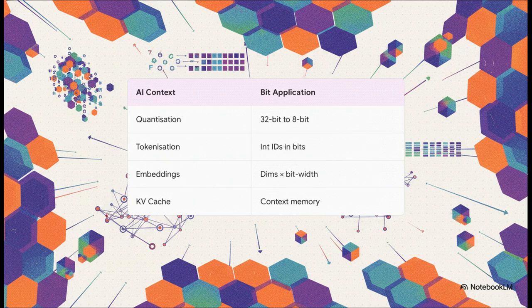Tokenization relies entirely on vocabulary size dictating the bit width of integer IDs. And consider the key value, or KV cache, in large language models. If you want a 100,000 token context window and you're using float 16 precision, that demands roughly 50 gigabytes of memory just for the KV cache alone. The raw, unavoidable reality of bits dictates the physical infrastructure required to run AI.